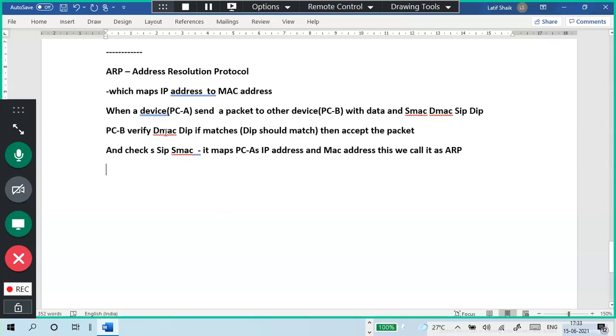Here one thing I told. As your question, the destination MAC address matches, and the source MAC and IP address should match compulsorily. So we can use ARP while sending a packet and also while receiving a packet, we can verify like that.